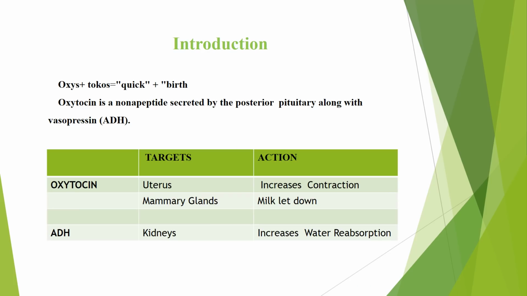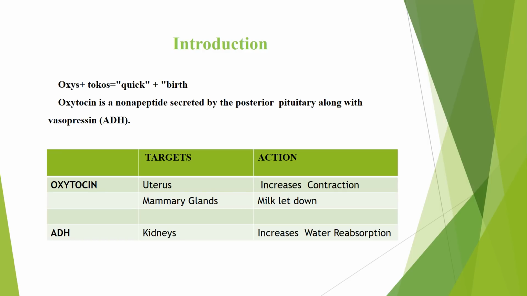Now let's begin with the stimulant drugs. First we'll begin with oxytocin. What is oxytocin? Oxytocin means quick birth. Oxytocin is a peptide secreted by the posterior pituitary along with vasopressin, that is antidiuretic hormone. Now let's discuss the targets and action of both.